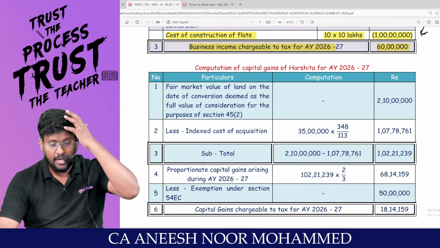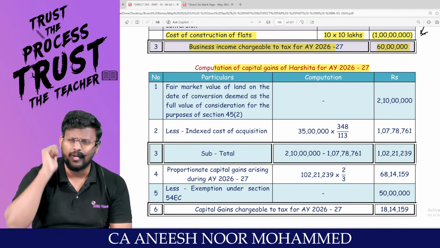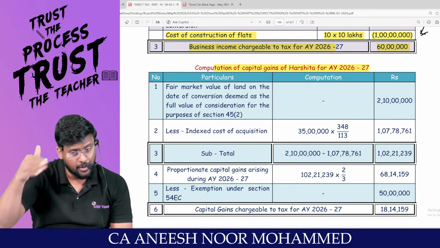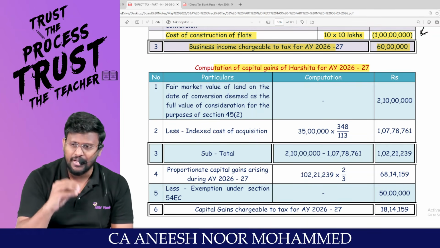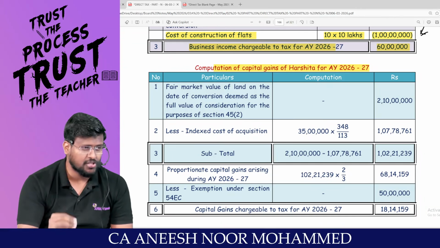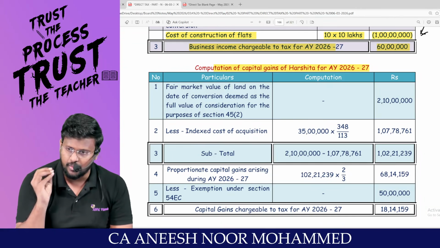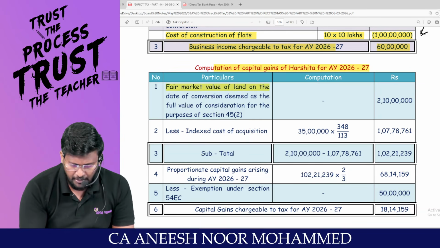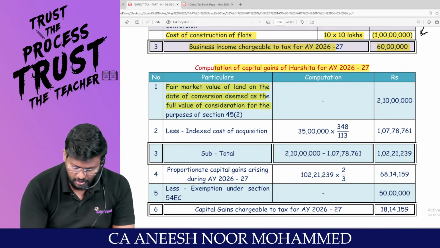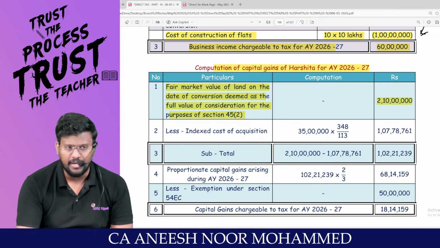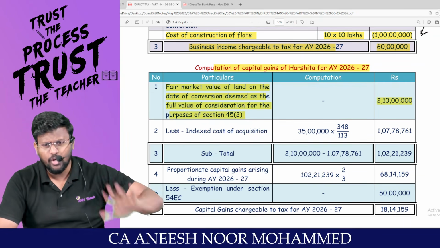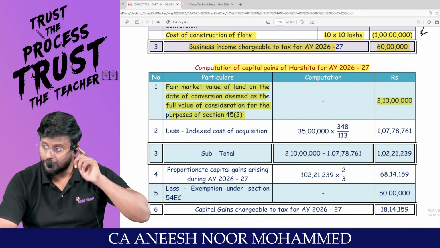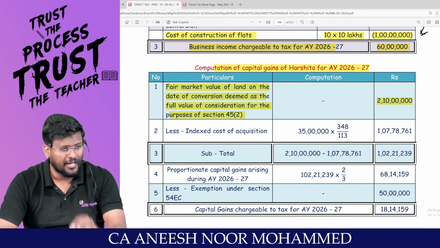Now I am calculating the capital gain. Why are you calculating capital gain? Because of conversion of capital asset into stock in trade. Actually, conversion happened long years back. But now only it is getting taxable, because year of taxability is not the year of conversion. Year of taxability is the year in which the converted asset is sold. Am I right? So what is the fair market value of land on the date of conversion? My dear lovable students, 2 crore 10 lakh. I know that this, sir, 2 crore 10 lakh is the fair market value for the entire land. Am I right? Out of that only land attributable to 10 flats has been sold.